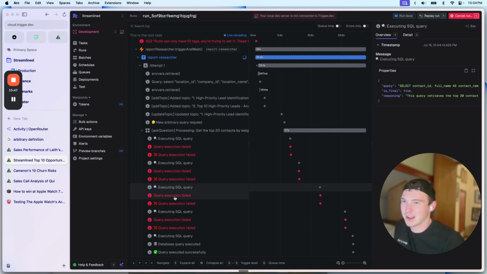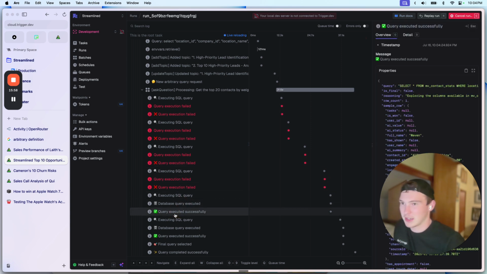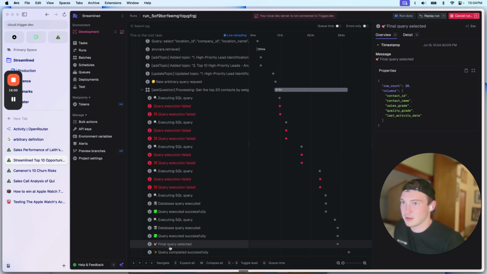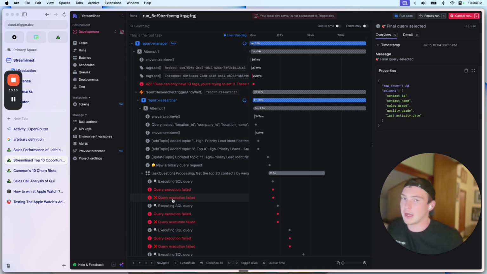You can see it's just messing up the SQL query over and over again. Column weighted grade does not exist, so it's kind of hallucinating. And then, yeah. So there, it added a topic. Wow, I actually added a topic for a lot of these people. And then it's going to look at each contact. Thankfully, with Gemini, we have a 1 million token context window, so we shouldn't hit as many issues. But I keep hitting that error where it just errors out.